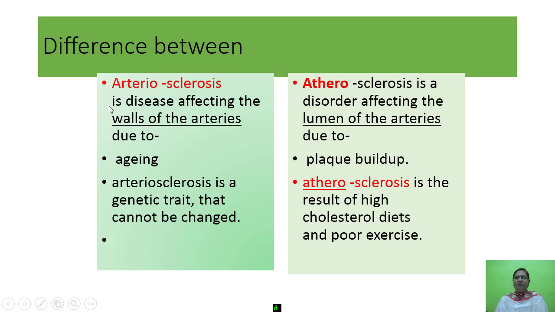Then the difference between arteriosclerosis and atherosclerosis. Arteriosclerosis is a disease affecting the walls of the arteries. It is caused due to aging. It is a genetic trait that cannot be changed. Atherosclerosis, here you can see, is a disorder affecting the lumen of the arteries due to plaque buildup. Atherosclerosis is the result of a high cholesterol diet and poor exercise.